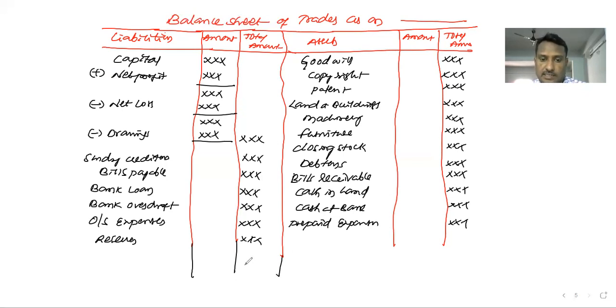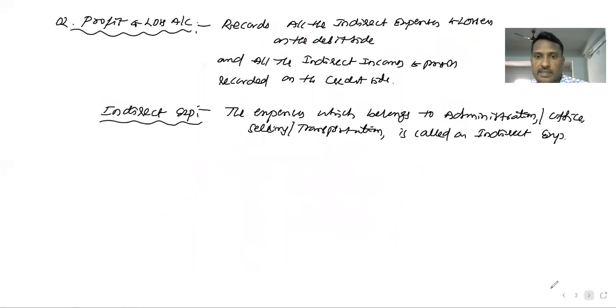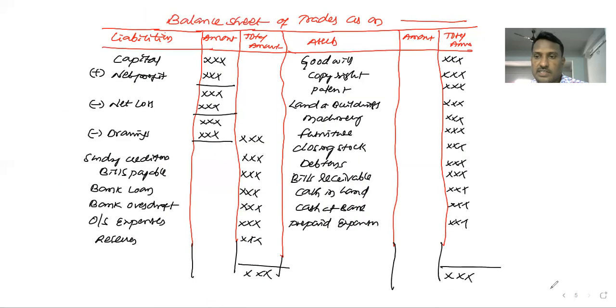Total both sides. They must be equal. When the balance sheet totals are equal, the 20-mark final accounts problem is correct. In this class we discussed the three statements deeply: the trading account, the profit and loss account, and then the balance sheet. Next class we are going to discuss adjustments along with one problem.